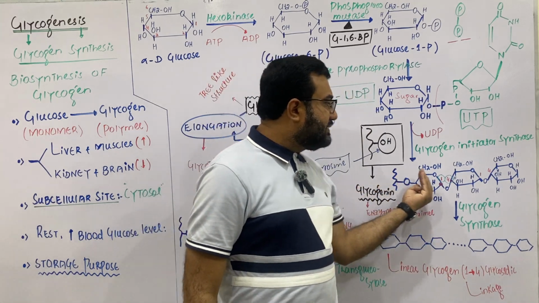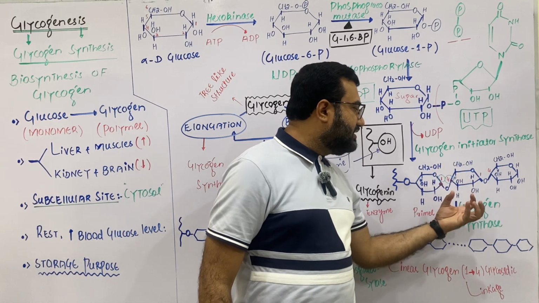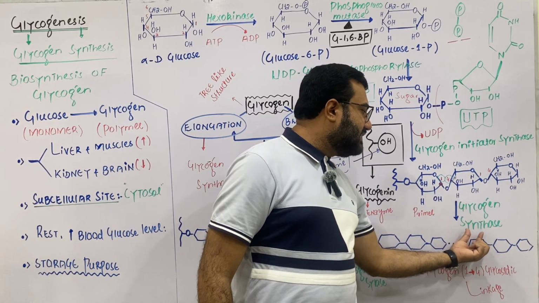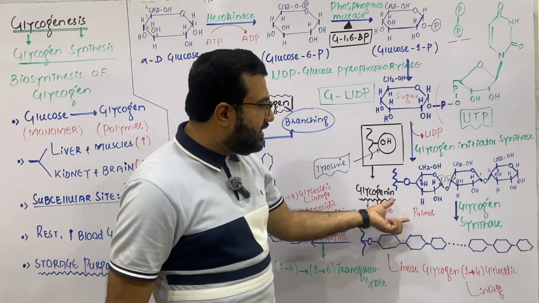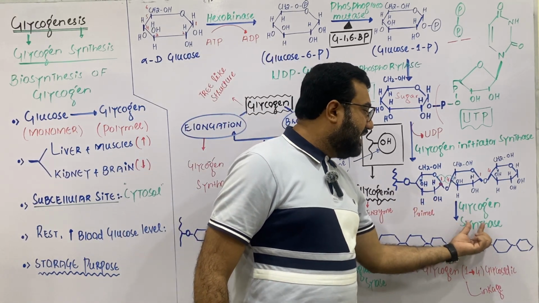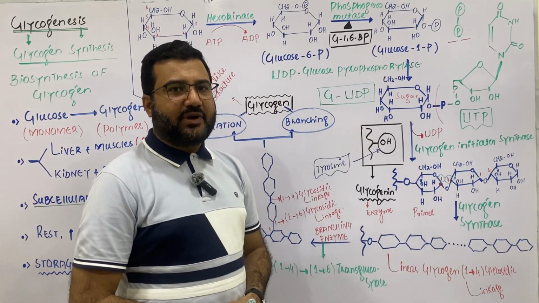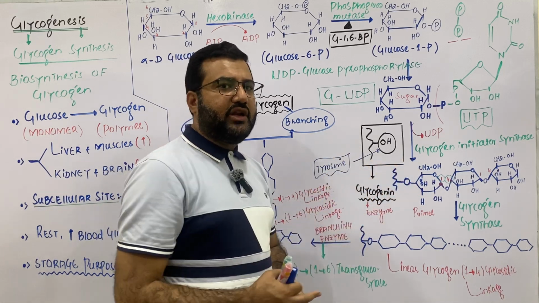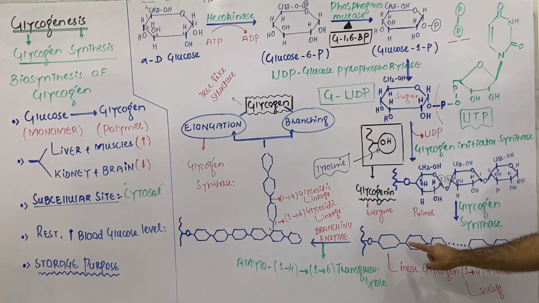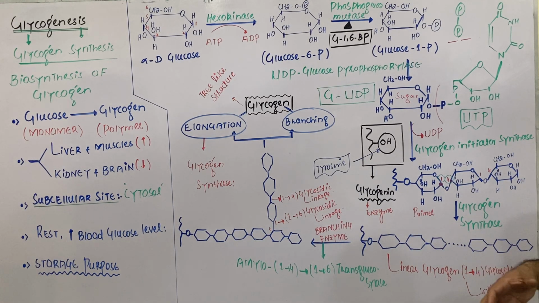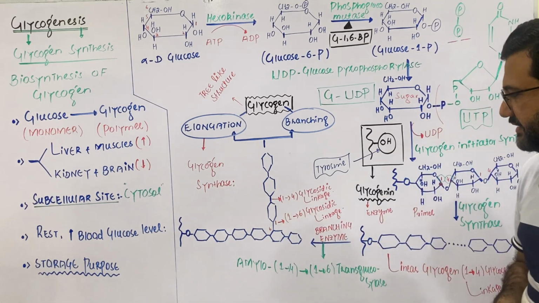And in this way, a small chain of 6 to 8 glucose molecules is generated, and this small chain now triggers the next enzyme, that is glycogen synthase. And my dear students, this small chain will act as a primer. It will trigger the glycogen synthase, and this triggering will add further glucose subunits to this primer, and a long linear molecule will be created. This one is the linear glycogen, in which all glucose units are attached in a linear fashion, and my dear students, the linkage is the 1,4 glycosidic linkage.